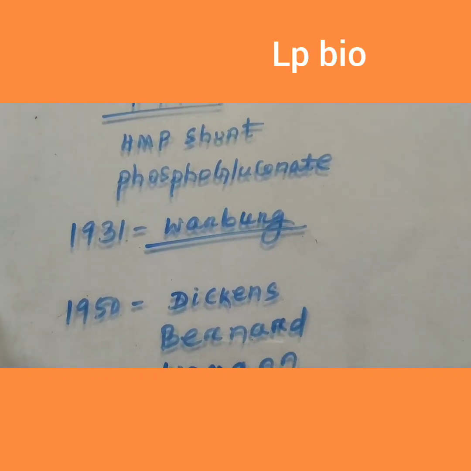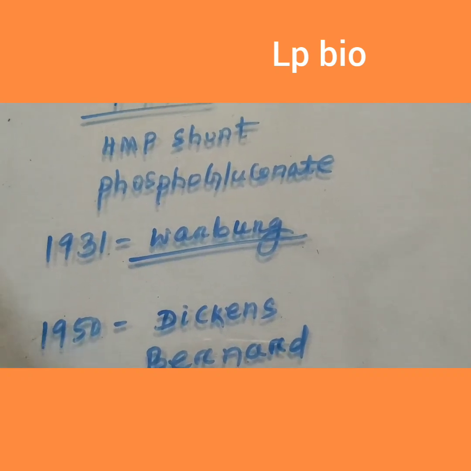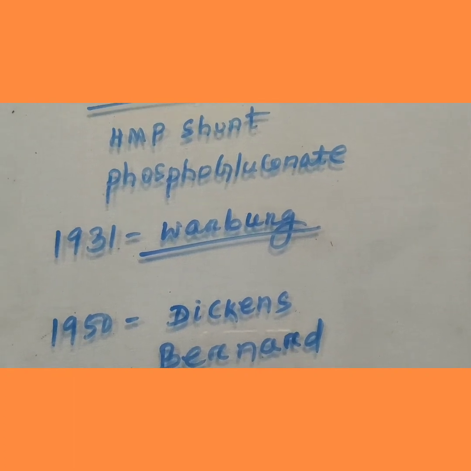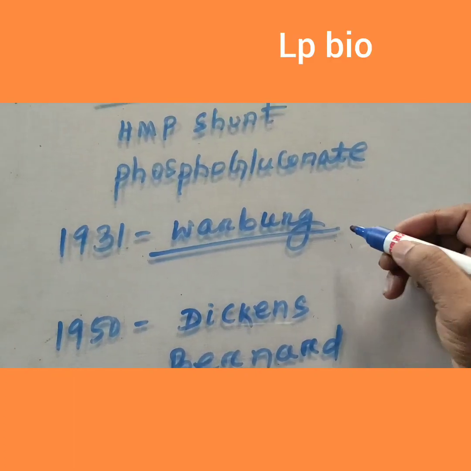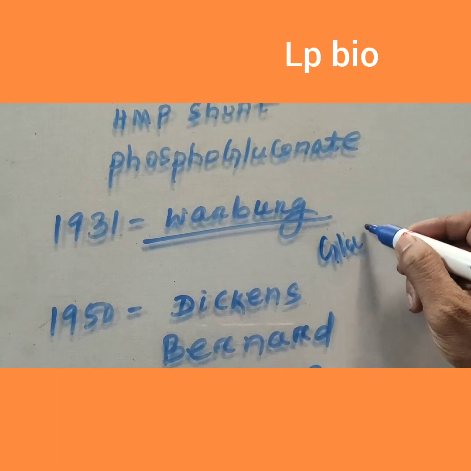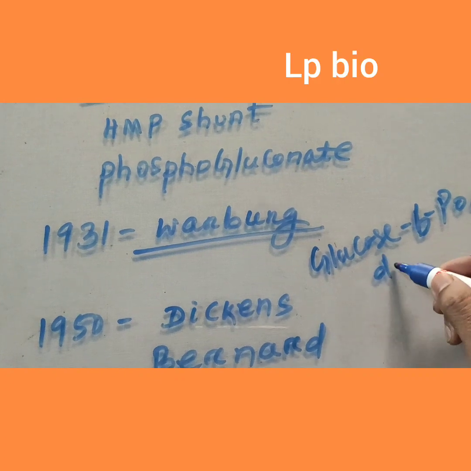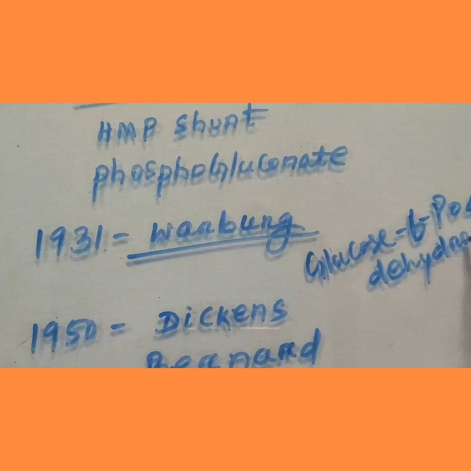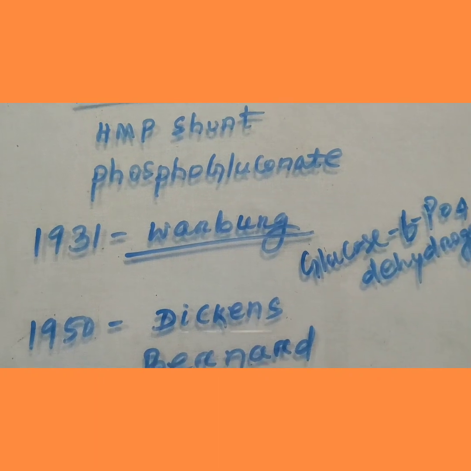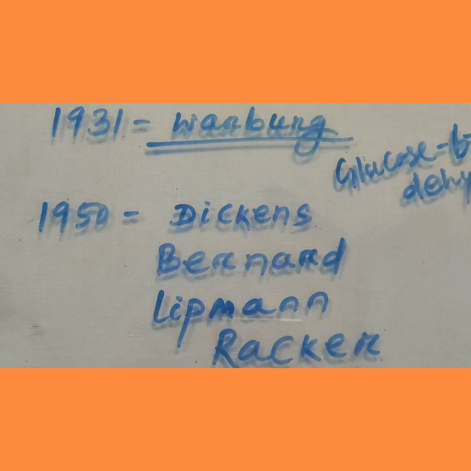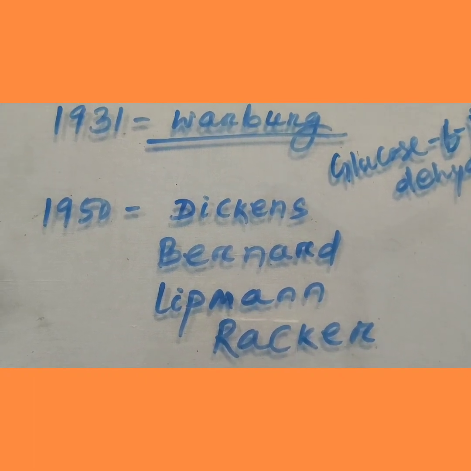It was first discovered in 1931 by Warburg, and it was only partially described by Warburg because he described only one enzyme, glucose 6-phosphate dehydrogenase. After that, all enzymes were discovered in 1940 by Dickens, Bernard, Lippmann and Racker. This pathway in plants takes place inside the plastid.